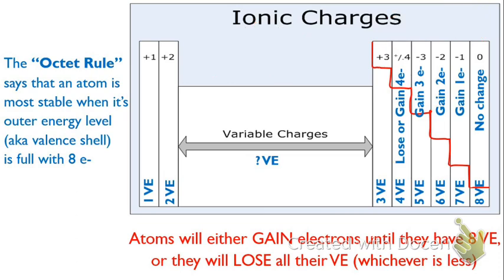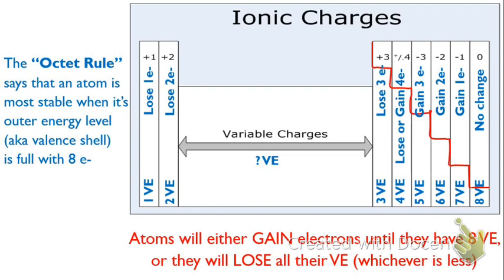So, as we keep going, our 3 valence electron column has a choice of either gaining 5 or losing 3. And this is where it becomes easier to lose 3 electrons. Now, you might be wondering how losing 3 gets it to 8. Seems like it gets it to 0. We're going to take a quicker look at that in just a second. 2 valence electrons: gain 6 or lose 2. It's definitely going to lose 2. Then with 1 valence electron, they're going to lose that 1. So this is how all of the atoms decide what charge they're going to have.